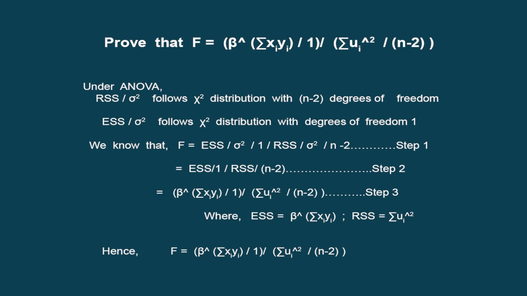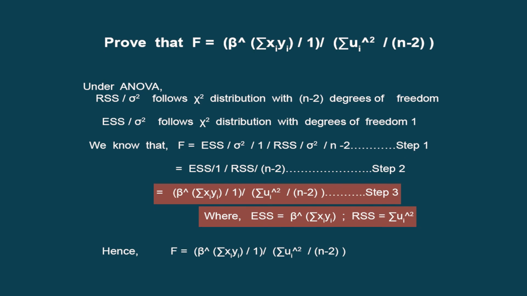On the basis of that, we start with our F ratio, which is basically the sum of squares divided by the respective degrees of freedom. So we get explained sum of squares as mentioned in step 1, divided by sigma square, which is the population variance, divided by 1, which is the respective degrees of freedom. Again, we have divided by the RSS, which is residual sum of squares, divided by sigma square again, and then we have n minus 2. This n minus 2 is the degrees of freedom. After simplification, we get step 2. So in step 2, we observe ESS by 1 divided by RSS by n minus 2. That is step 2.